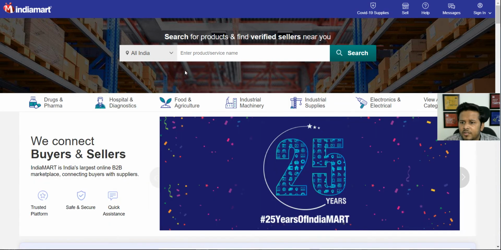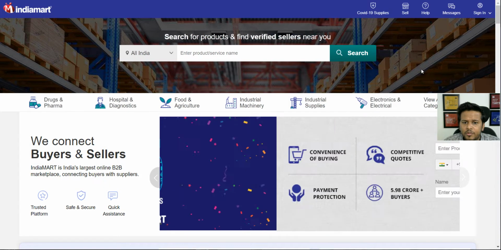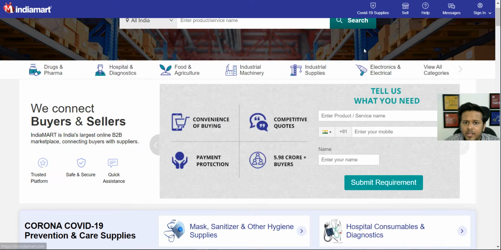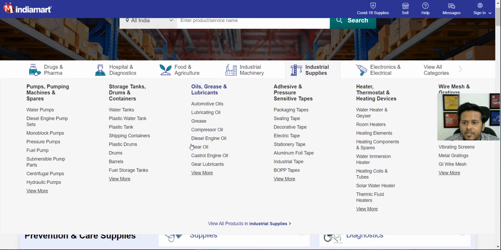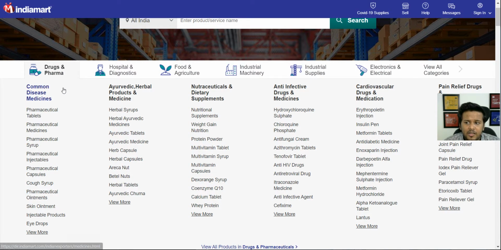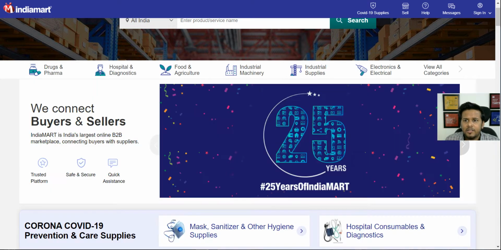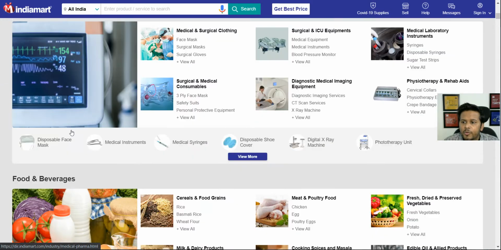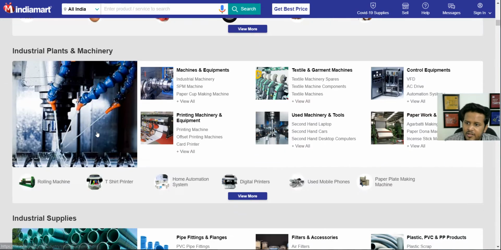So if you see here, this is how the UI looks, and what you will have to do is, again, they have various categories, right? We can either view all categories here, or you can go with a specific category and then search in that particular manner, similar to Amazon where we have bestsellers, and different categories under bestsellers. Here you can choose any particular category. Now let's say, for example, I've just selected view all categories, and then I check which is the particular category that interests me.